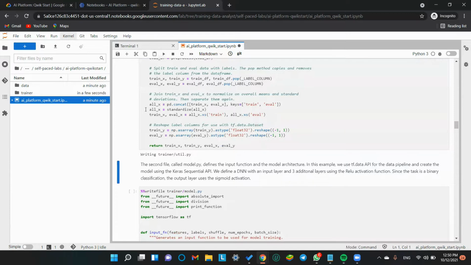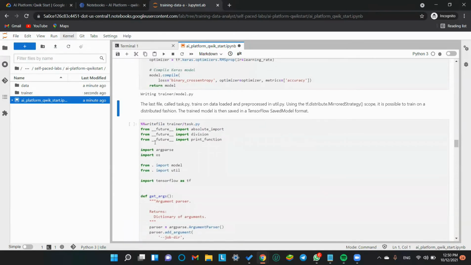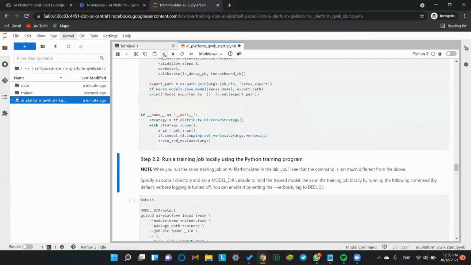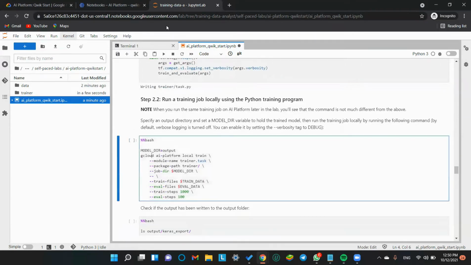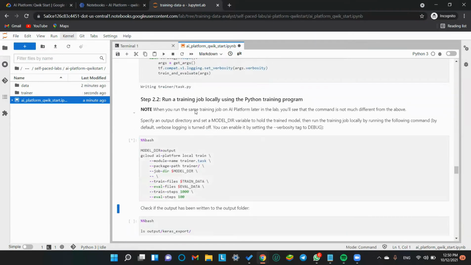I guess this doesn't need a selection. We have to just click on this cell. This bar is here. Yeah, just run this cell. Now we will run this cell too. We will run this too.